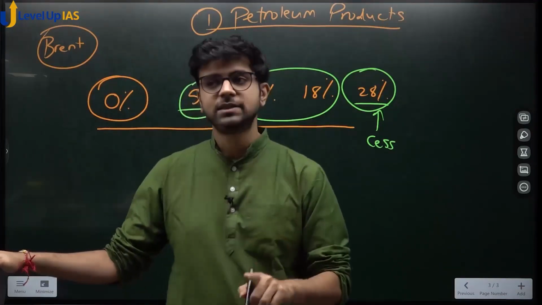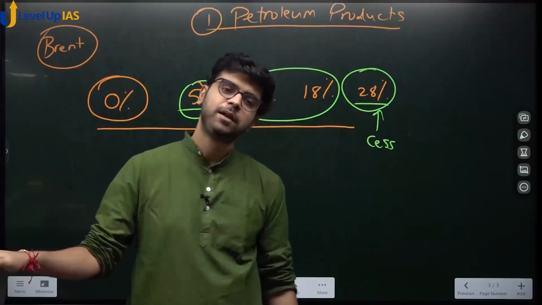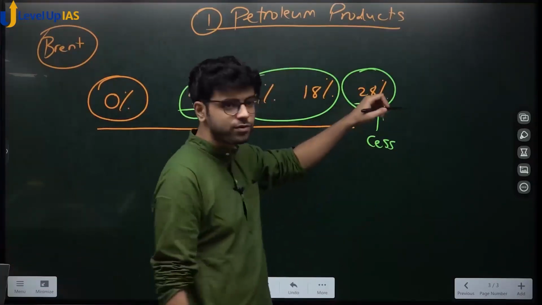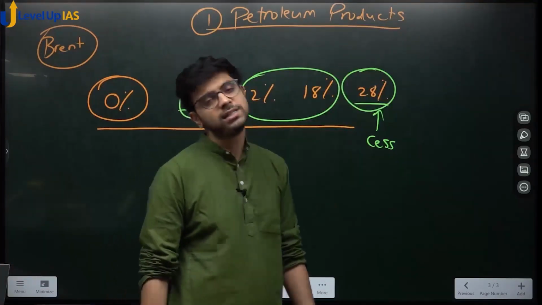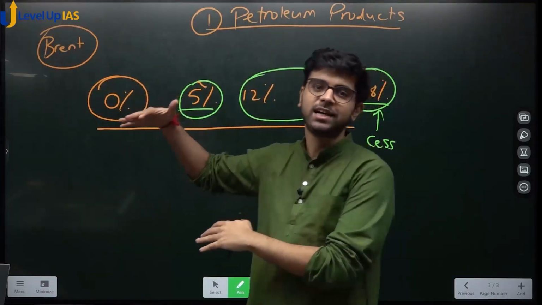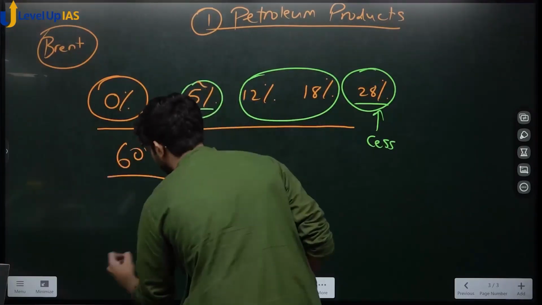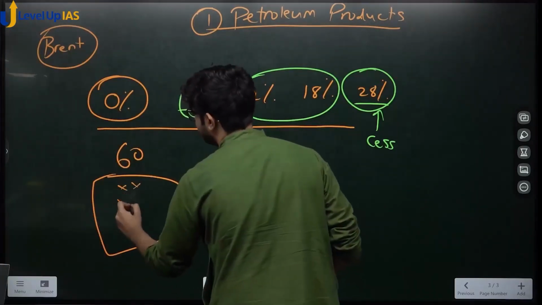What has happened is crude oil price has reduced but petrol prices have increased. What do you think is the reason? Crude oil prices have reduced but petroleum prices have increased. In between, so many taxes are collected by the central and state governments together. Your crude oil price is $60. A big chunk is collected by the central and state governments.